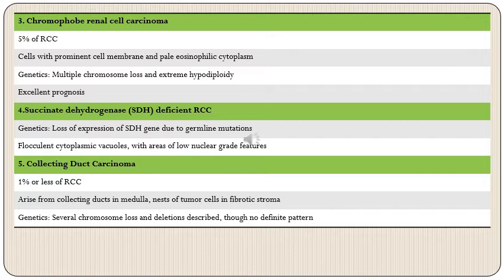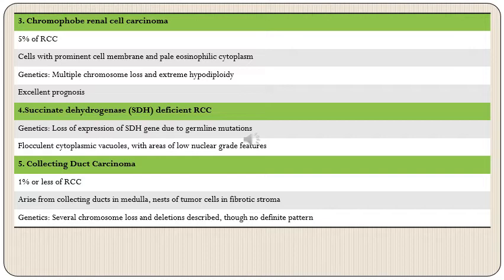So the two most importantly identified or well-defined types of renal cell carcinoma are clear cell carcinoma, which is associated with the VHL gene located on chromosome number 3, and the second one is papillary carcinoma, which has involvement of the MET proto-oncogene, which is located on chromosome number 7. And in addition to that, we have these less common types like chromophobe renal cell carcinoma, succinate dehydrogenase deficient RCC, and collecting duct